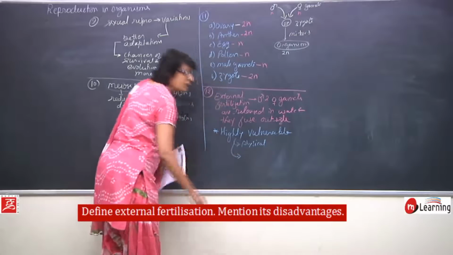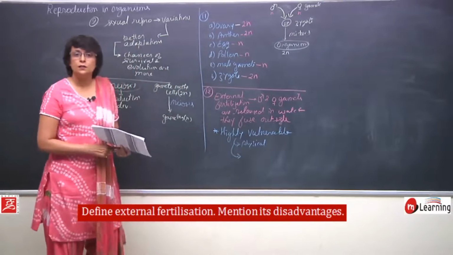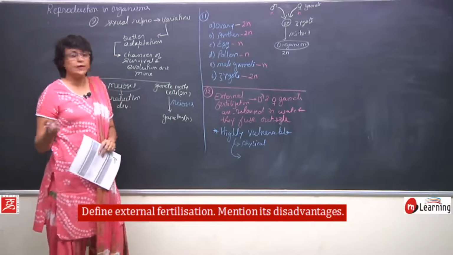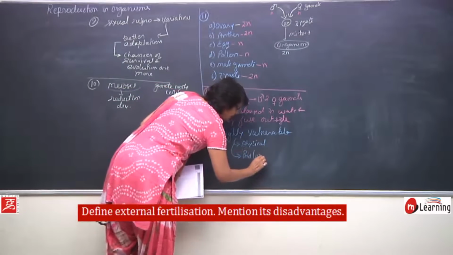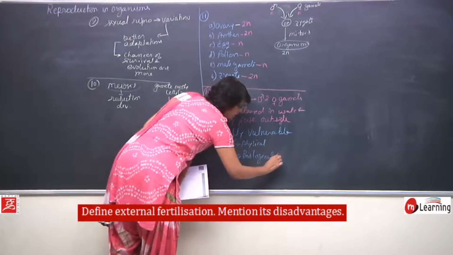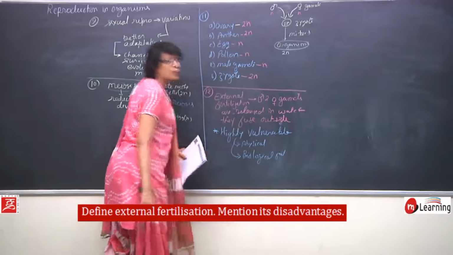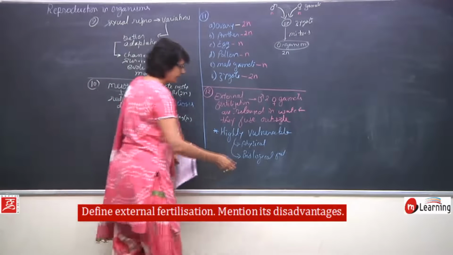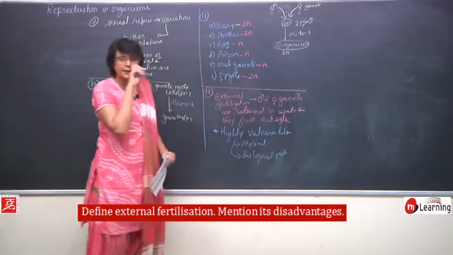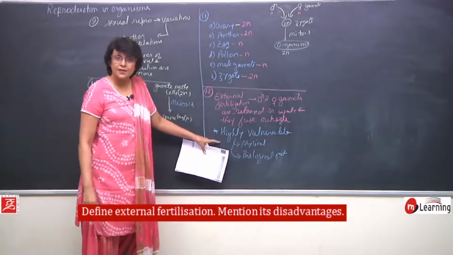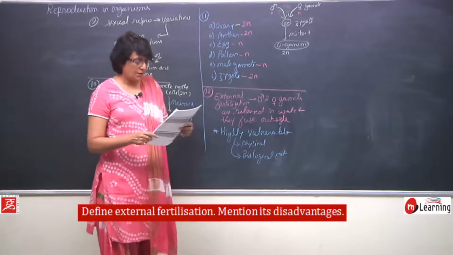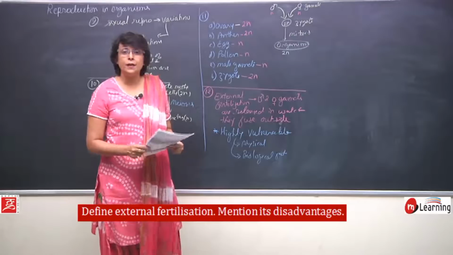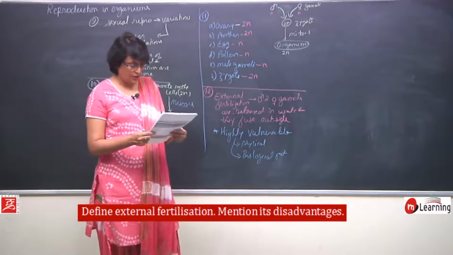And biological agents, the predators, the other organisms, they would feed on them. So, biological factors also, the predators. So, there could be physical conditions which damage them, or there could be biological conditions which could damage them. So, they are highly vulnerable to external conditions.